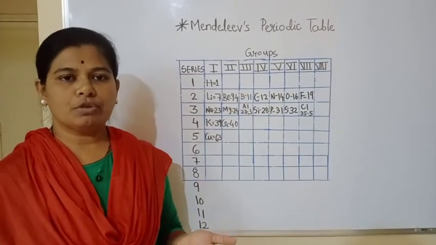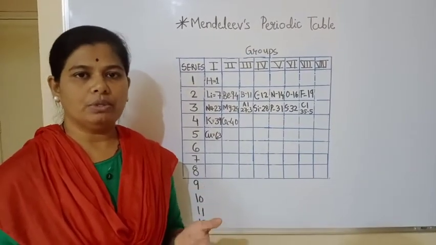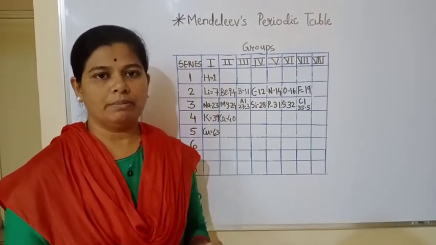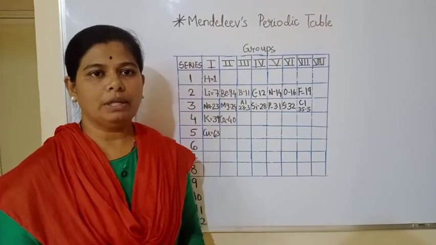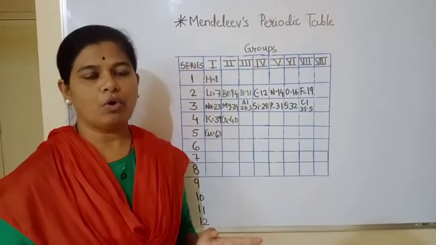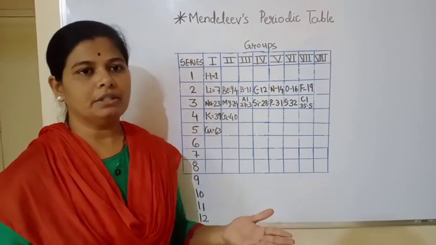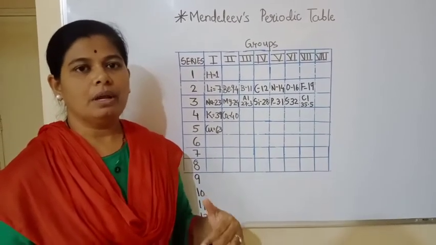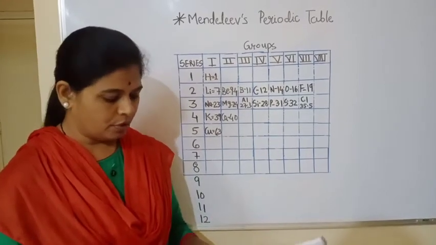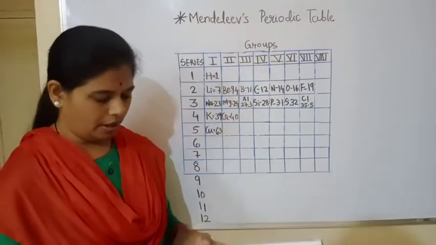In the previous lecture we saw that Newlands' law of octaves was not successful for all the elements. It was not applicable for all the elements, and so another scientist, Mendeleev, came forward and started studying the properties. Now in this lecture we are going to study how he tried to classify the elements. So we will study Mendeleev's periodic table.